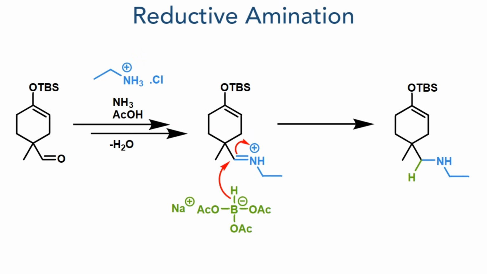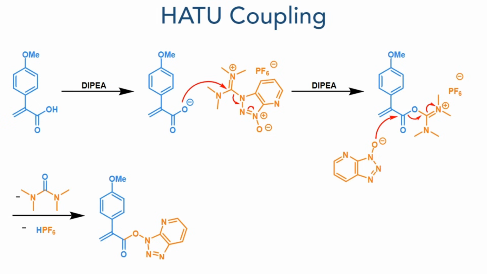The synthesis began with reductive amination. Ethyl ammonium chloride first reacts with an aldehyde to form an imine that then reacts with sodium triacetoxyborohydride, reducing it to an amine. This then took part in a peptide coupling using the HATU reagent.